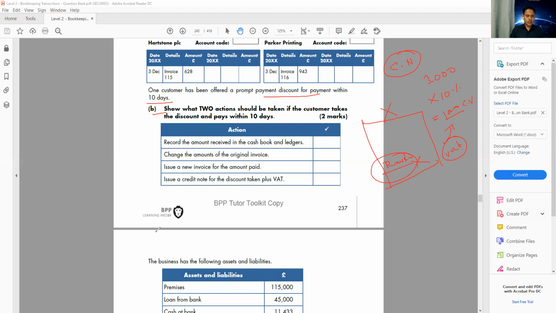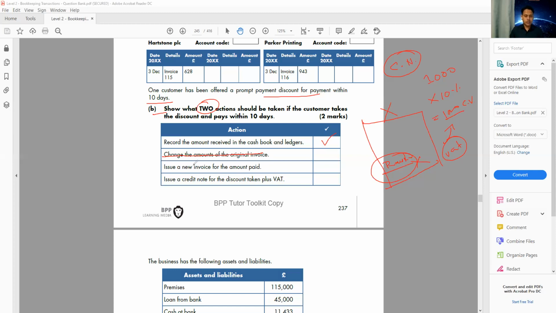Okay, so watch the directions. They said record two actions. Record the amount received in the cash book and the general ledger. So whatever amount we received, we need to record in the cash book and the ledger account. This is true, isn't it? We always have to record in the cash book how much we received. Change the amount of the original invoice? We never do that. We never change the original invoice. Remember that. Once the invoice is sent, we don't change it.